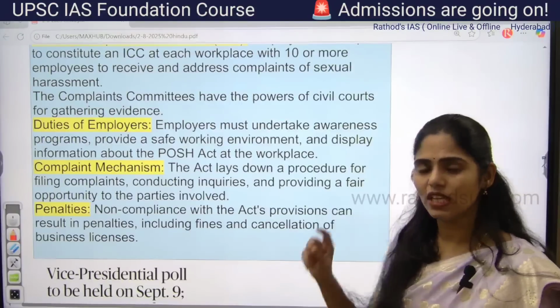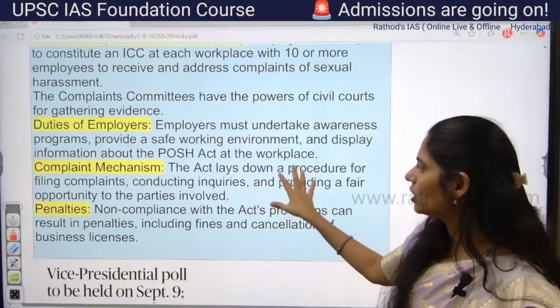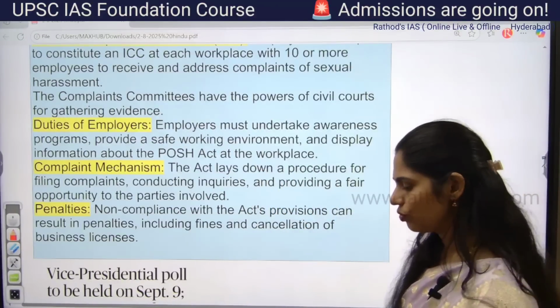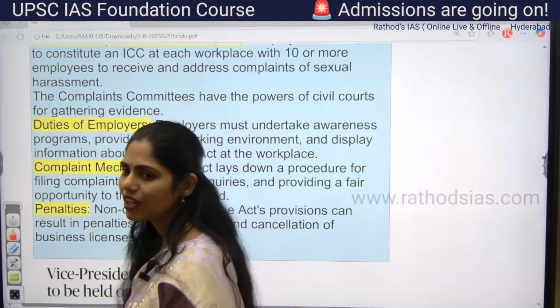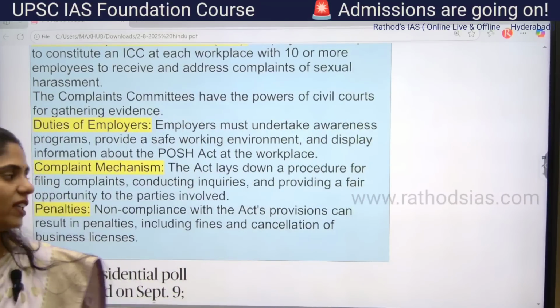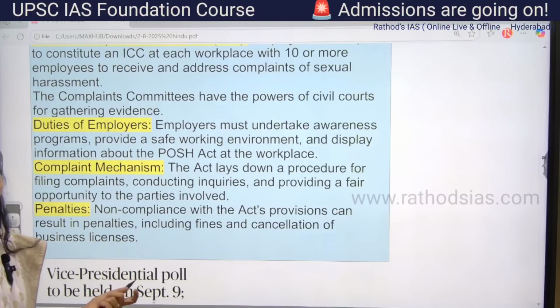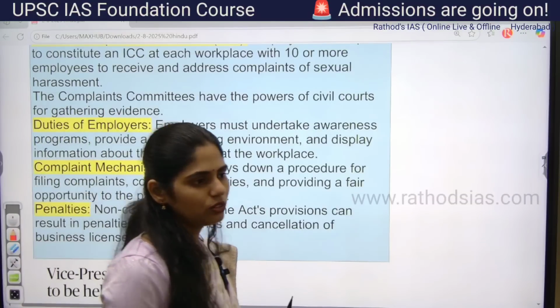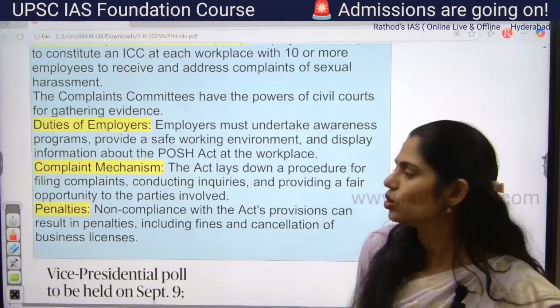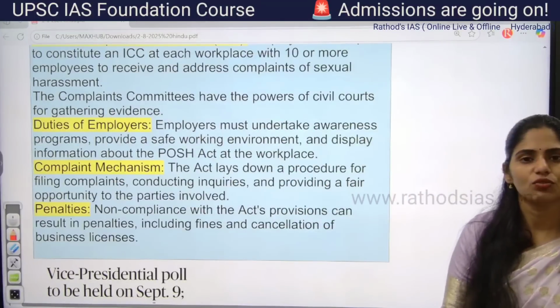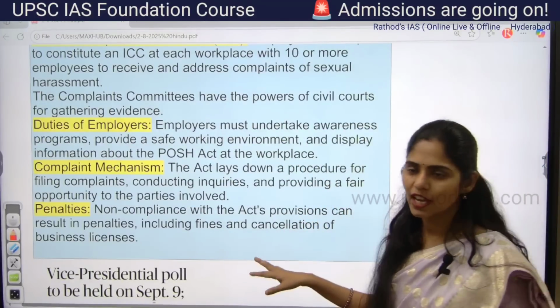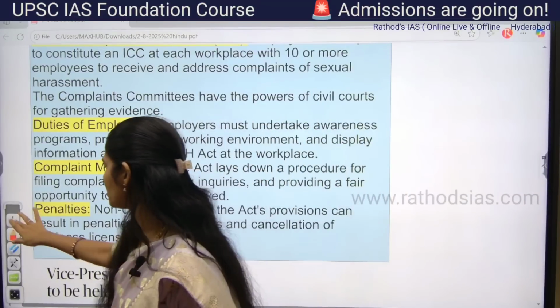And this guideline also speaks about the complaint mechanism. So we need to have a mechanism where we can take complaints and inquire into the complaints, and even provide a fair opportunity for the parties who are involved in this issue. And yes, this act also talks about penalties, like what should be the punishment if that particular thing has been proved. So these are the guidelines given under Vishaka, and very, very important, guys. You have to remember all these 5 points.